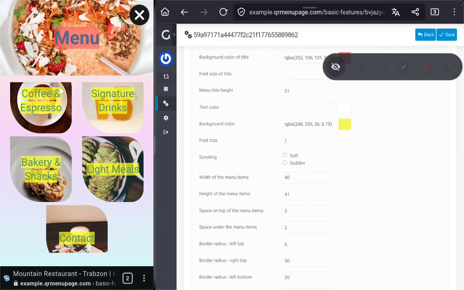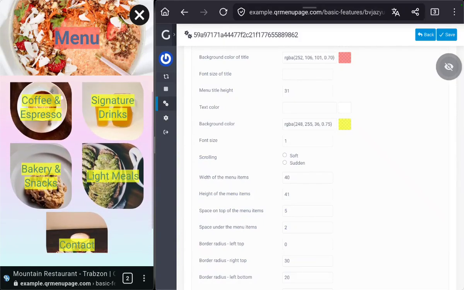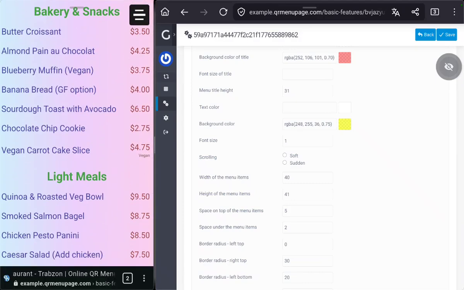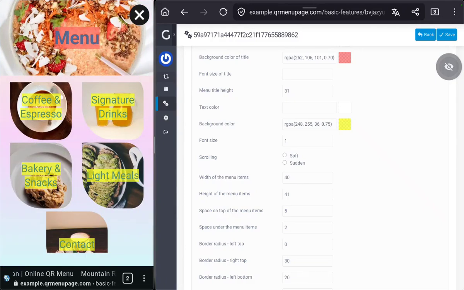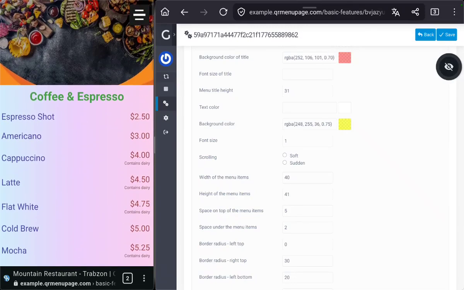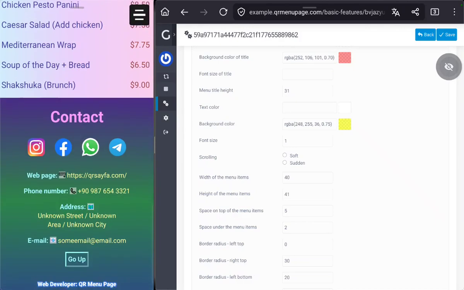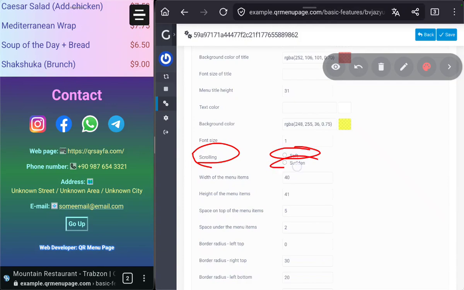Scrolling. Here, let me show you the trick. We have these items, but they are not for show only. We can click on them and the page will scroll to them. As you can see, again, we can click on menu section, and for example, this time we click and here it goes top. We click contact section, it goes bottom. So that is scrolling. We can set it for soft or sudden.